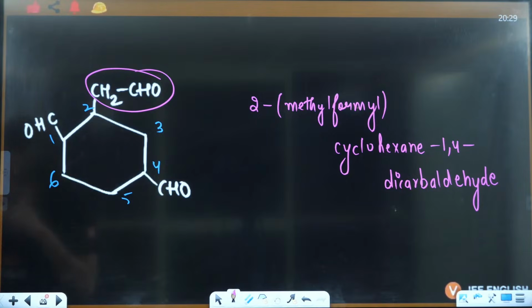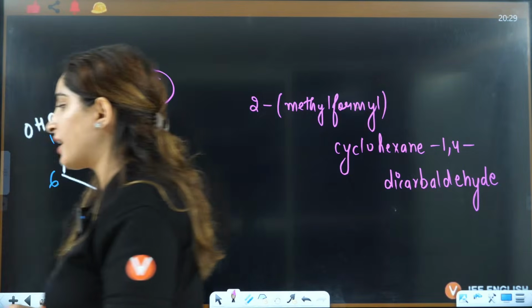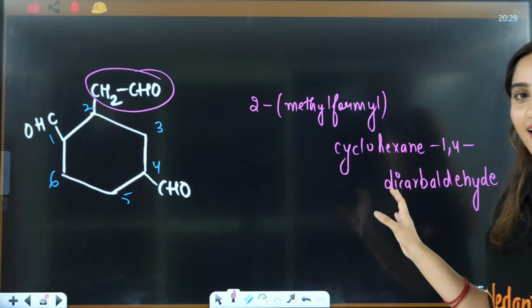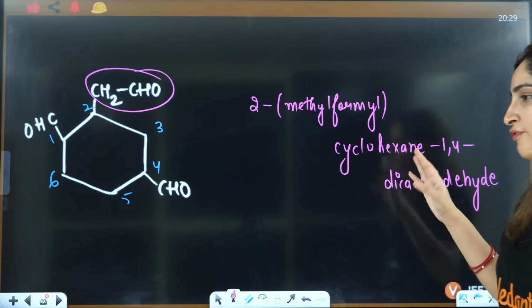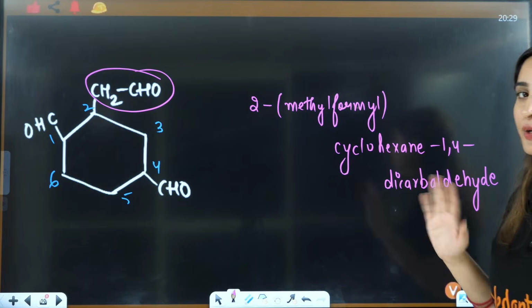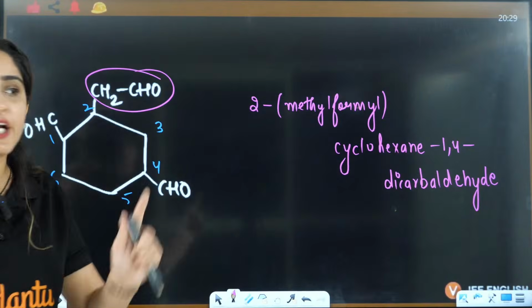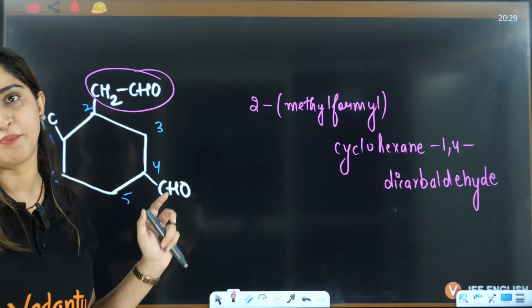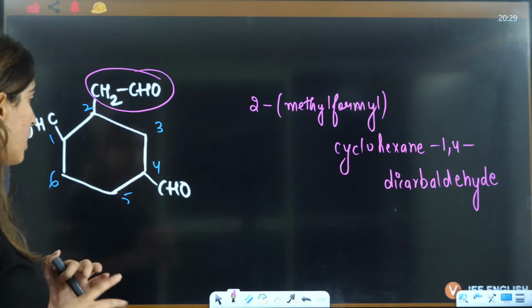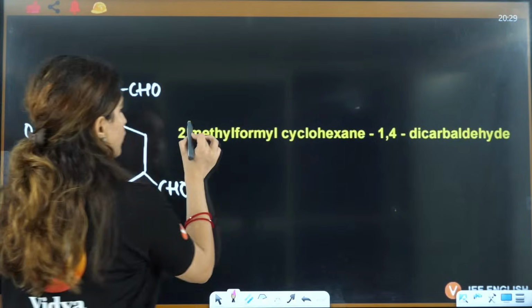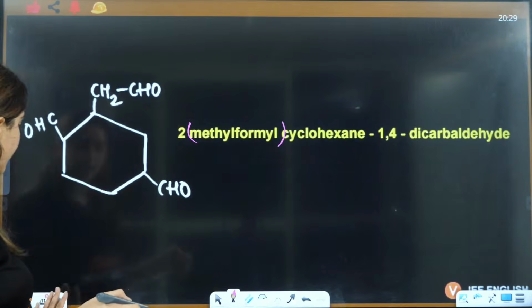No, you can't write it like that. Okay, you can't write it. There is some reason that I am teaching you this, right? If you say, ma'am, 1,4-dialdehyde, that you can't write, okay? Because the rule according to IUPAC, you have this name, right? Okay? So, 2-methyl formyl, cyclohexane, 1,4-dicarbaldehyde, right?